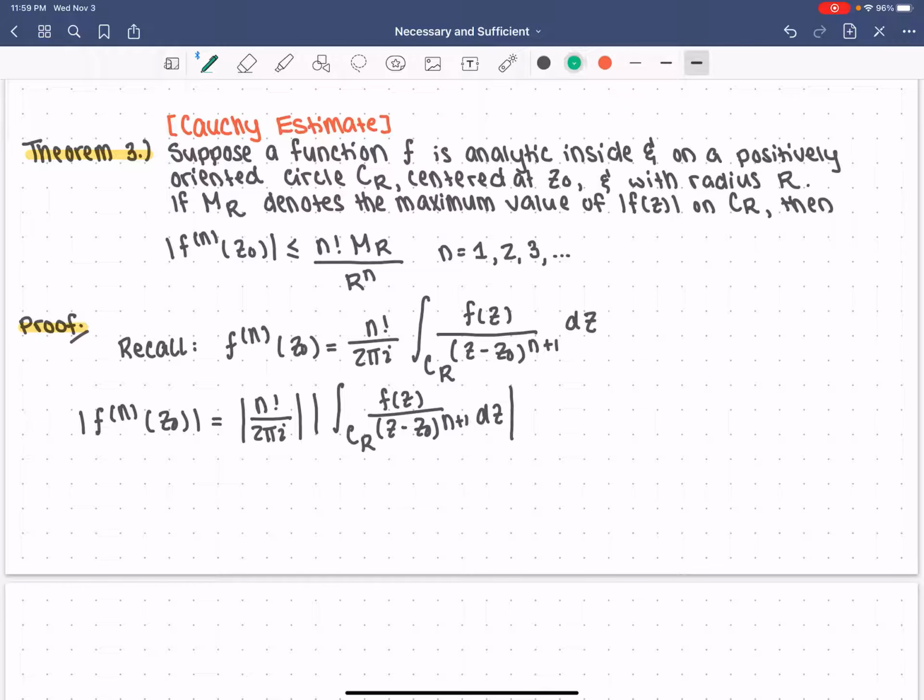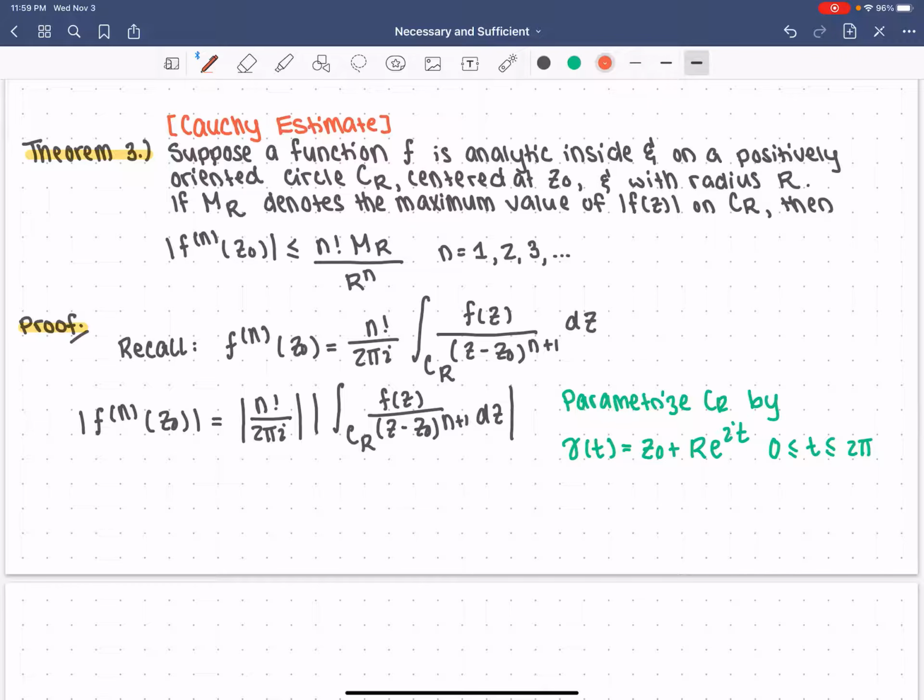So what I'm going to do is parameterize CR. Remember, CR is centered at z0, and it has a radius of capital R. It's a circle, so this is going to be z0 plus R e to the it, for t living between 0 and 2 pi.